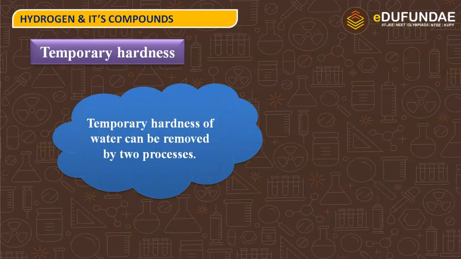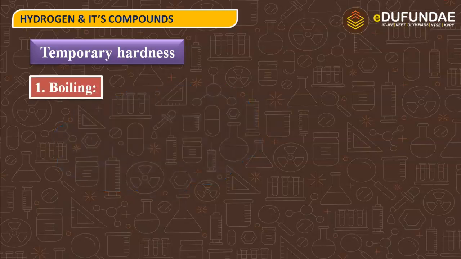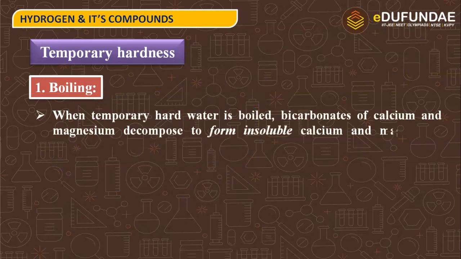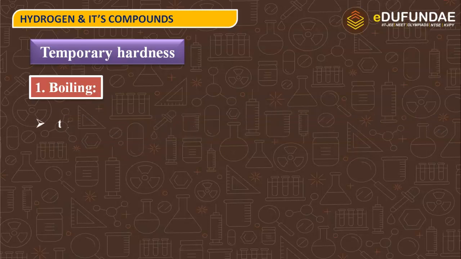Temporary hardness of water can be removed by two processes. So we have two methods to remove this temporary hardness. First method is boiling. Simply boiling can remove temporary hardness. When temporary hard water is boiled, bicarbonates of calcium and magnesium decompose to form insoluble calcium and magnesium carbonate respectively.